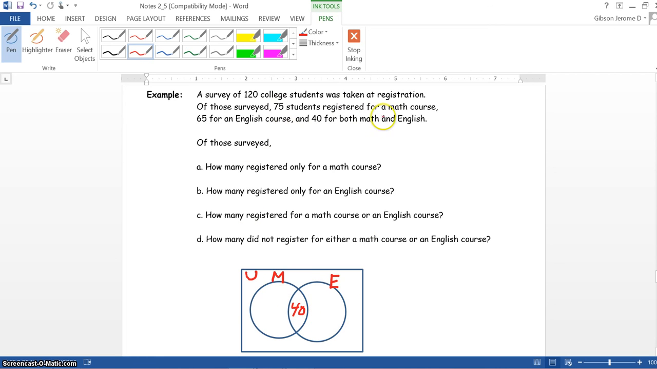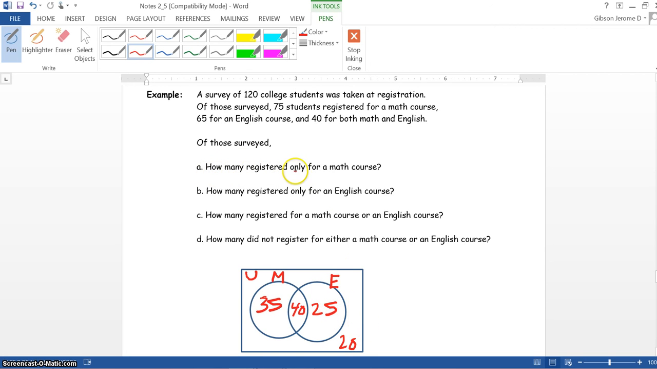Now, since there's a total of 75 students that registered for math, that means that the M set would be 35. So it'd be 35 plus 40 is 75. And we're told that 65 registered for an English class. So since this is 40, this would be 25. So 40 and 25 is 65. Now if we add all these values up together, this will only give us 100. So that means that there were actually 20 students that didn't take math or English.